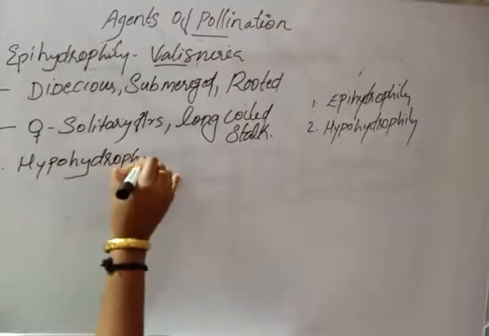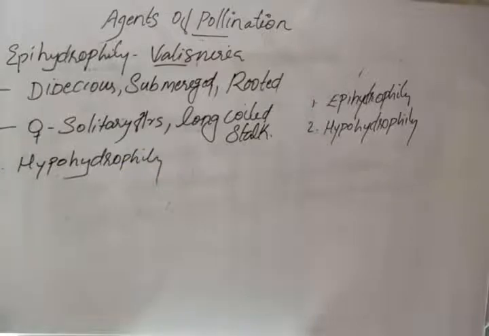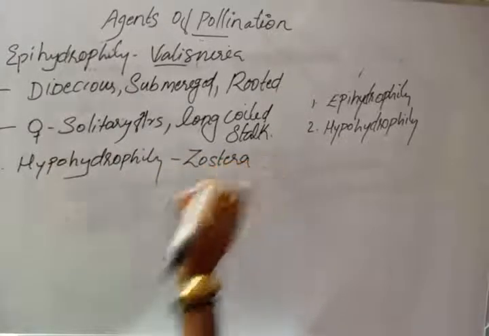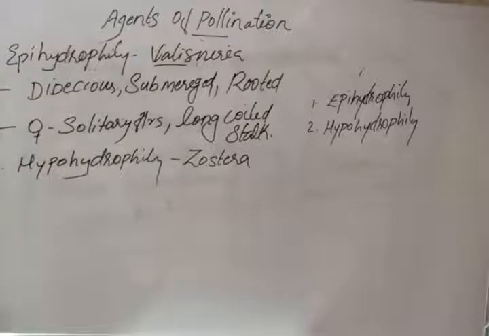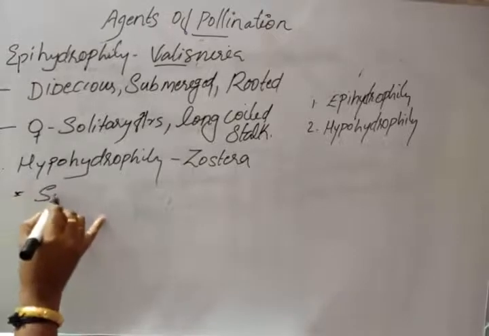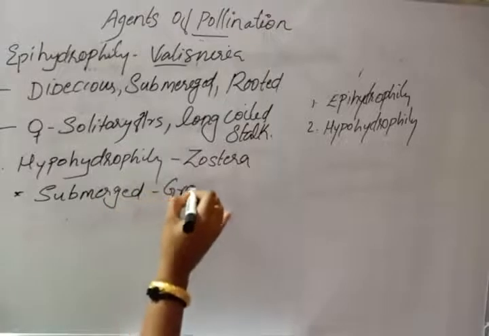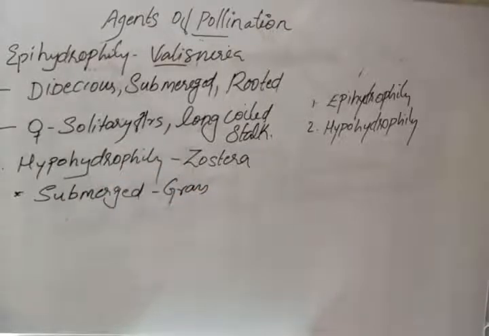Now look at hypohydrophily. What is hypohydrophily? Hypohydrophily means the pollination takes place inside the water. Example, Zostera marina. It is a submerged marine seagrass. So Zostera is a submerged plant, a submerged marine grass, and the pollination takes place under the water, so we call it hypohydrophily.